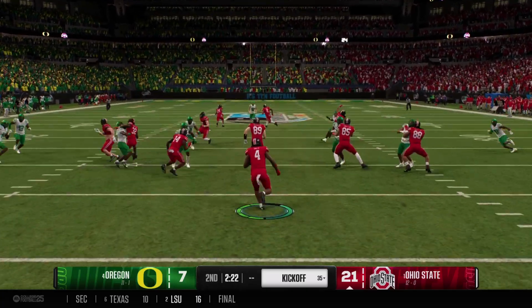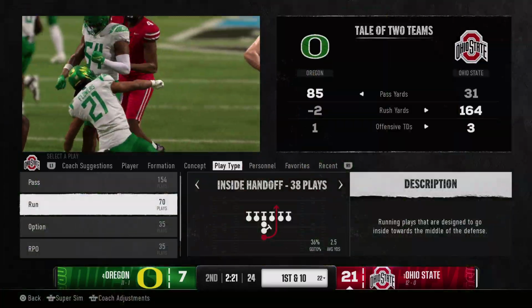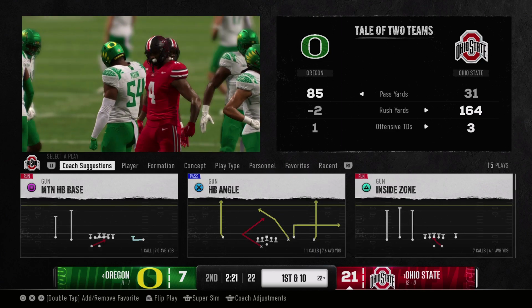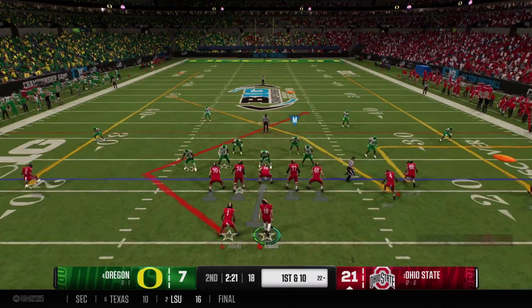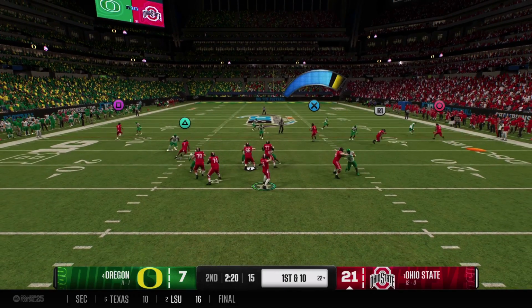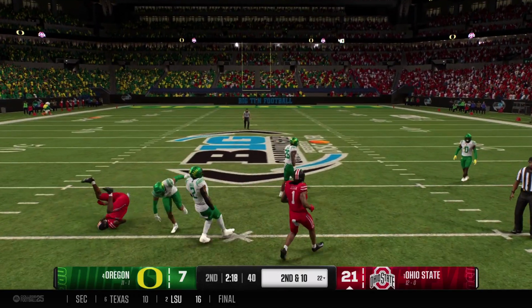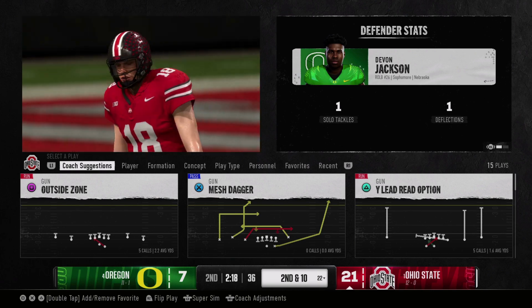And here's the return from inside the 5. Stop at the 22. That's pretty solid coverage there. Here comes the Buckeye offense onto the field. Great possession last time. They punched it into the end zone. Can the defense come up with a stop this time? Incomplete. Very lucky to avoid an interception there.